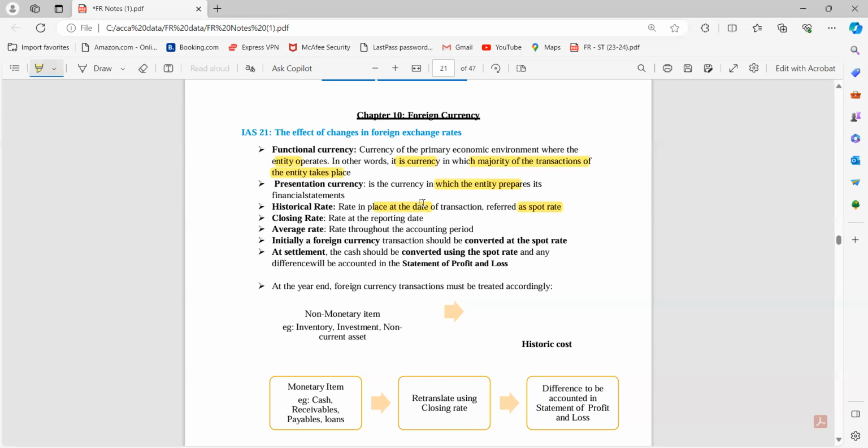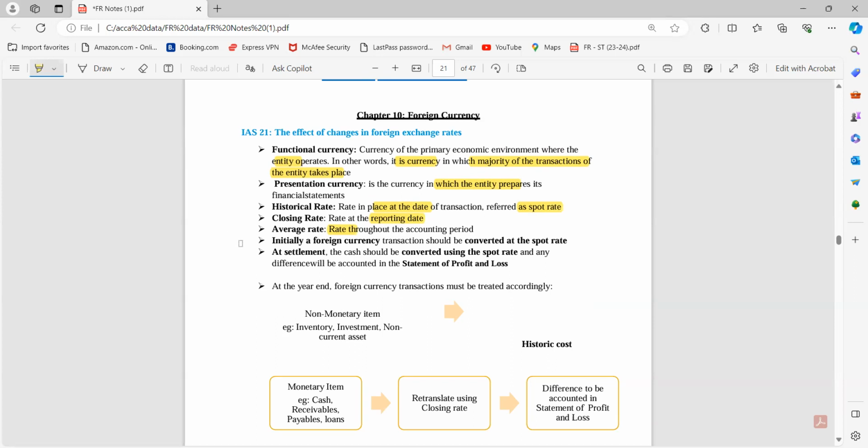So yes, जिस भी date में हम transaction करेंगे, that is मेरा historical rate. Now closing rate, name itself, is the rate of the reporting date. Average rate is the rate throughout the accounting period that is used whenever there is not so much change in the rate of exchange. They are not heavily changing, then we can use that average rate.